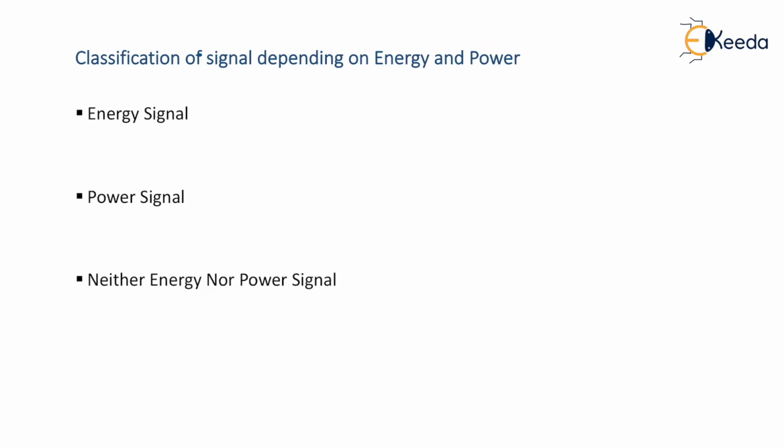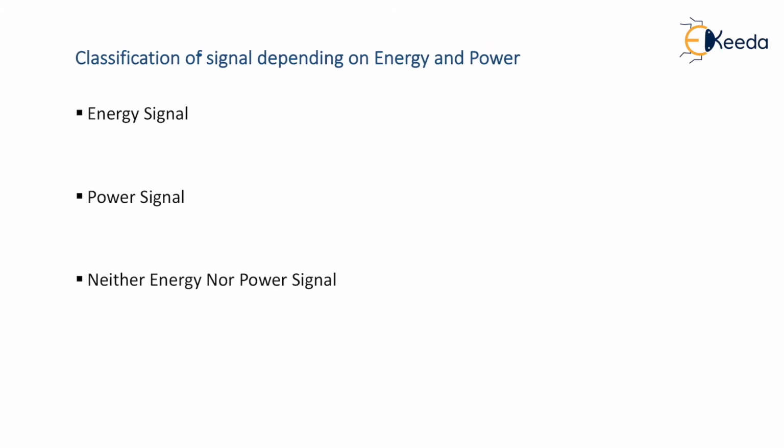So depending upon the values of energy and power, we classify our signals into three categories, that is energy signal, power signal and a third category, that is neither energy nor power signal. So we have predefined formulas for calculating energy as well as power. We apply both the formulas. We see which quantity is finite. Let's say if energy is finite, then the respective signal is energy signal. If the power is finite, then it is power signal.